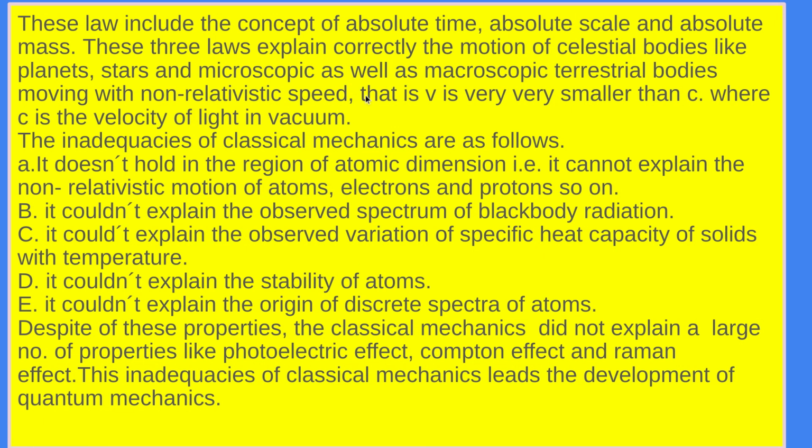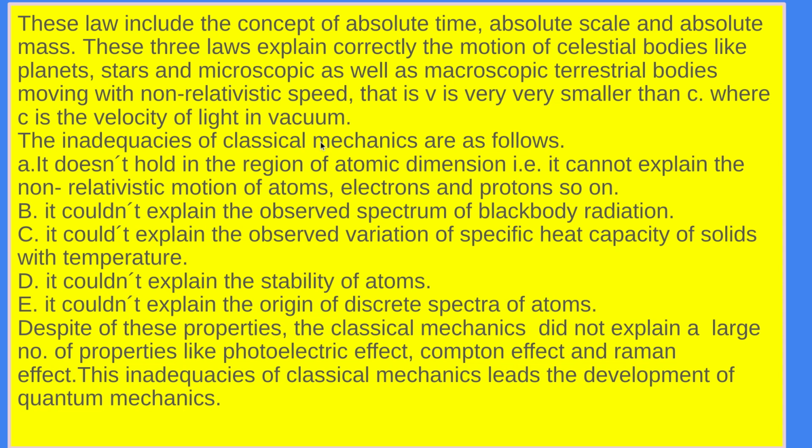Had all these inadequacies been solved at the time when classical mechanics was at its height, we would not have got quantum mechanics.